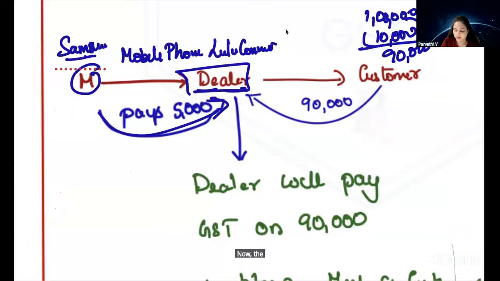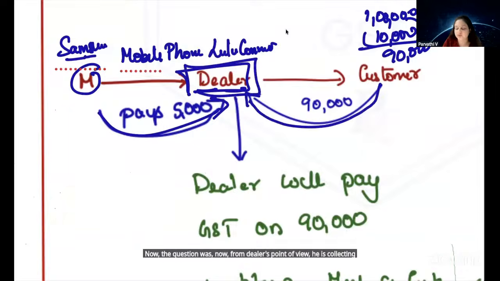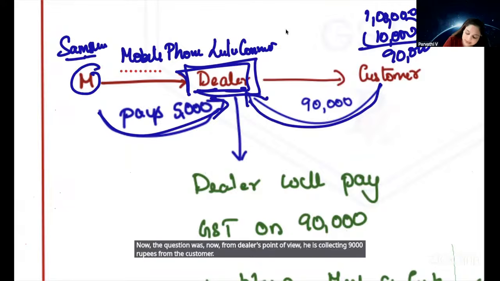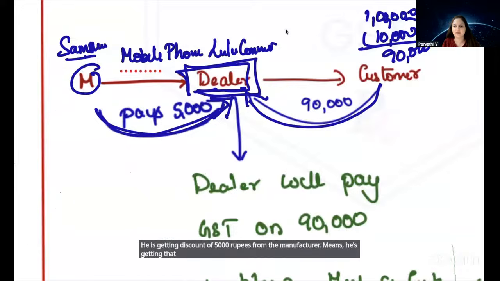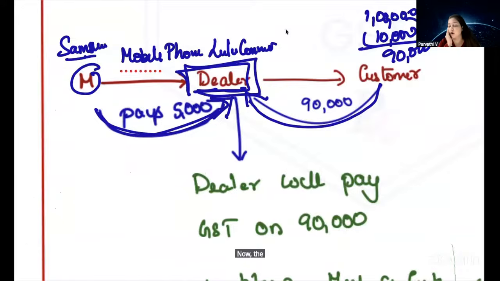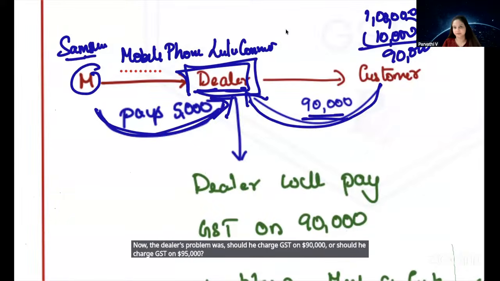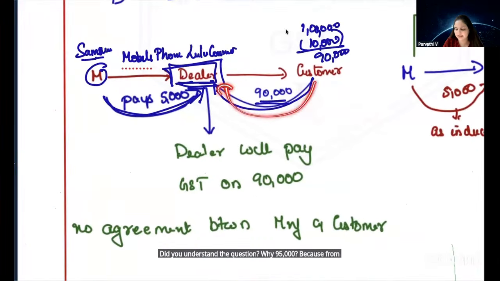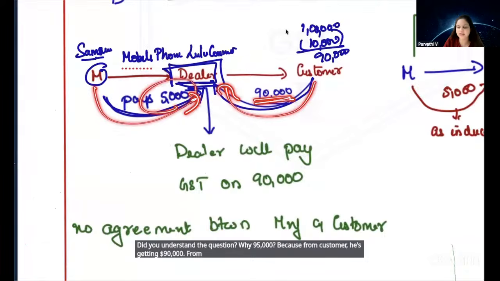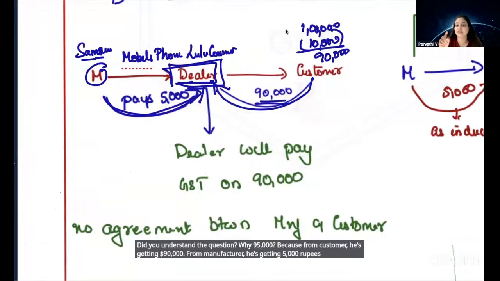Now, the question was, from the dealer's point of view, he is collecting 90,000 rupees from the customer. He is getting 5,000 rupees from the manufacturer, means he is getting that money from the manufacturer. Now, the dealer's problem was, should he charge GST on 90,000 or should he charge GST on 95,000? Did you understand the question? Why 95,000? Because from the customer he is getting 90,000, from the manufacturer he is getting 5,000 rupees. So should he charge GST on 90,000 or 95,000?